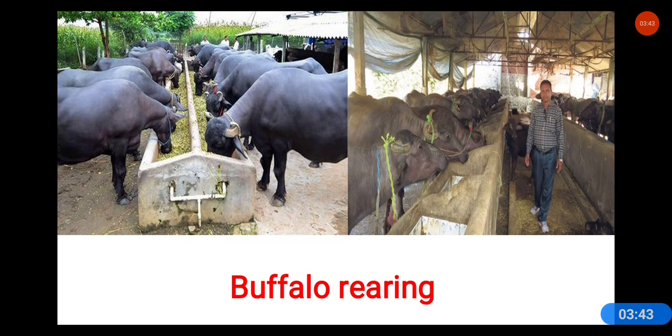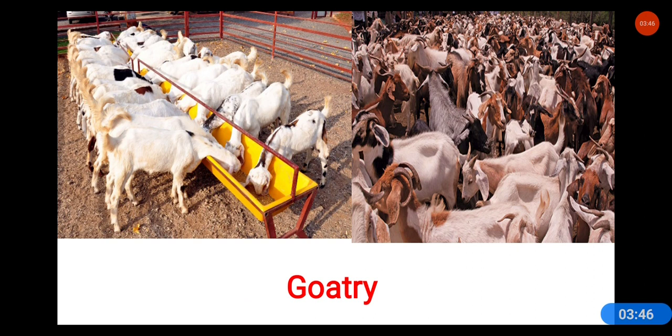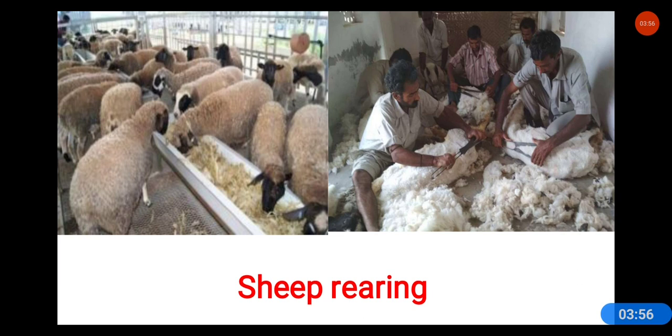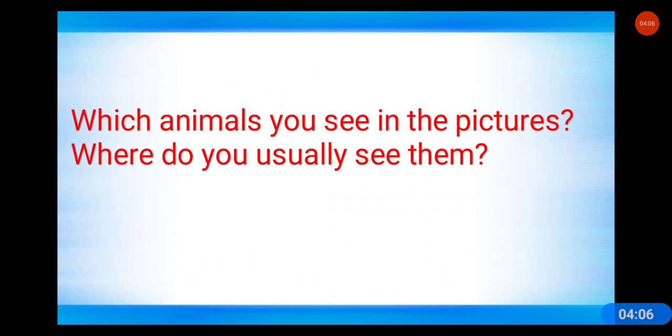And look here, cow. Goatry means in a goatry farm the goats are reared for meat. And this is the sheep. Sheep rearing is mainly for the wool. So I have shown you this, right?